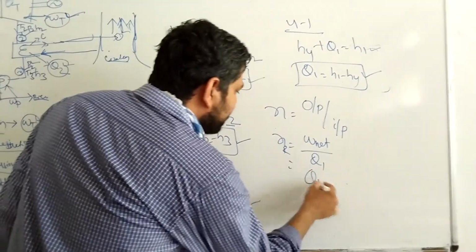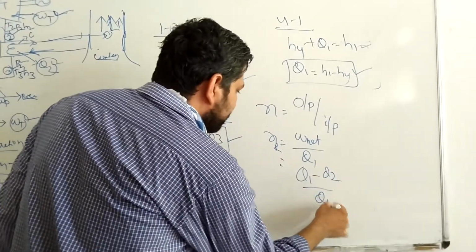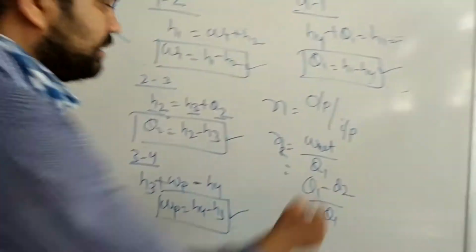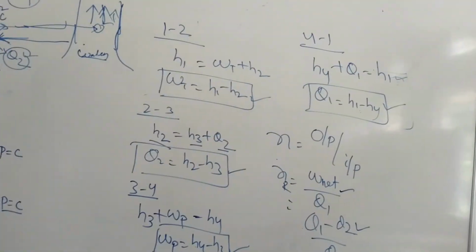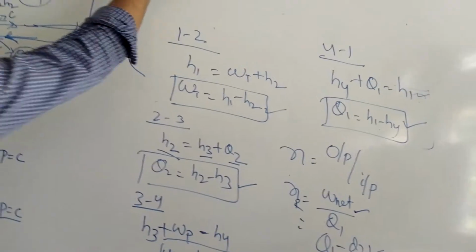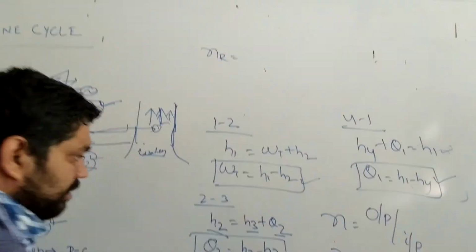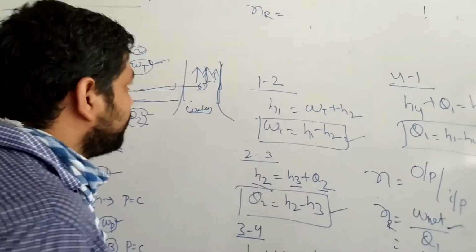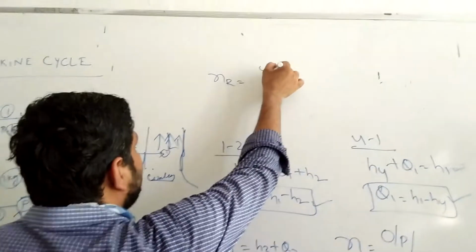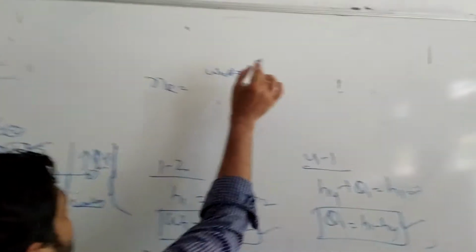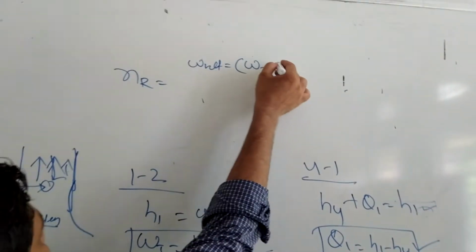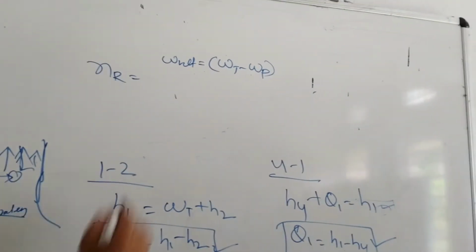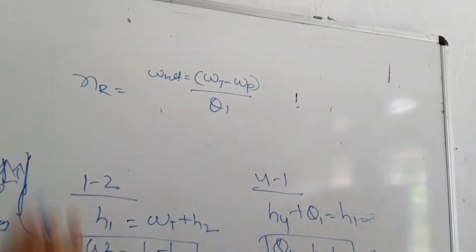Or you can also write heat supplied minus heat rejected by heat supplied, that is also efficiency. If you consider either of them, the expression will be the same. So the efficiency of the Rankine cycle is Q1 minus Q2 by Q1, or W net by Q1. Now W net means the total turbine output minus the pump input, WT minus WP.